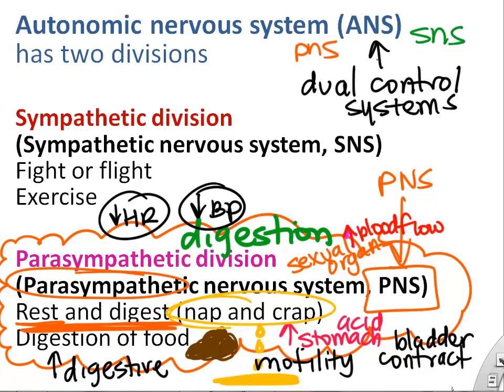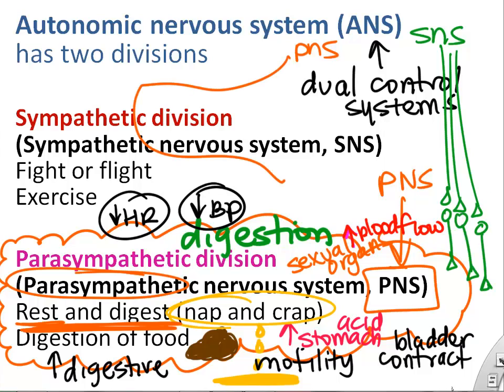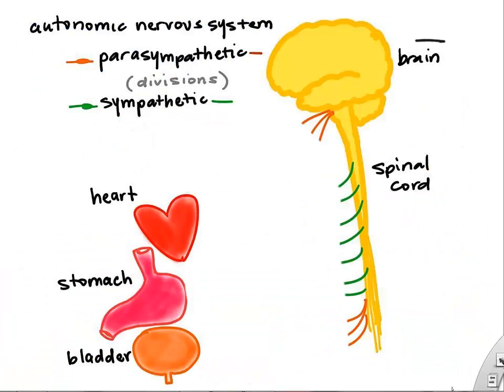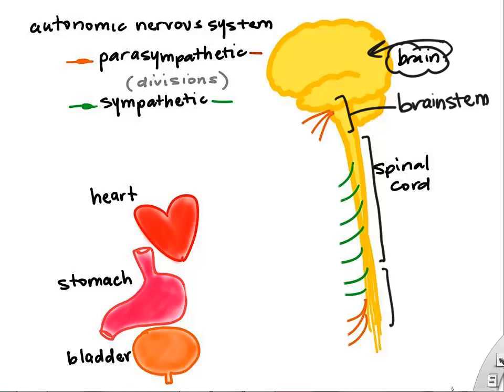So it's a dual control system. If one turns the heart on, the other will turn the heart off. If one turns the stomach on, the other will turn the stomach off. And again, it's a simplification, but it works for our class. So let's look a little anatomically at the wiring. The wiring is different between these two parts of the autonomic nervous system.